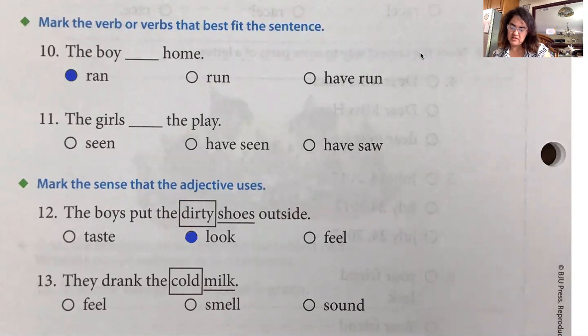And then we're going to go to the next section, mark the verb or verbs that best fit the sentence. The girls blank the play. The girls seen the play, the girls have seen the play, or the girls have saw the play. Which one sounds correct, Emma? The girls have seen the play. Very good.